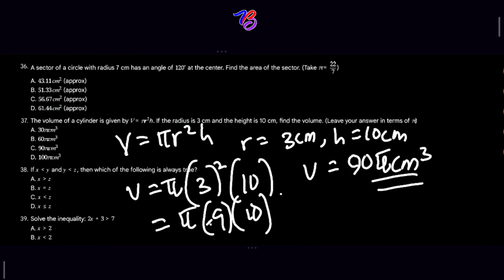90 pi centimeters cubed. You know why? Because our centimeter here is squared, and our centimeter here is 1, so this will give us centimeters cubed. Is that clear? So the correct answer to this question is C.